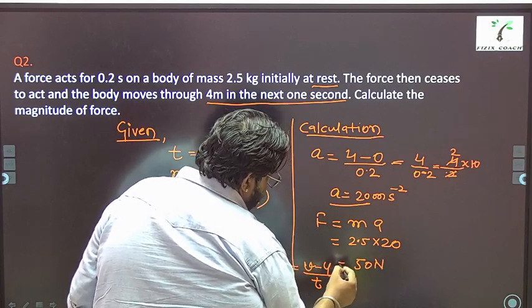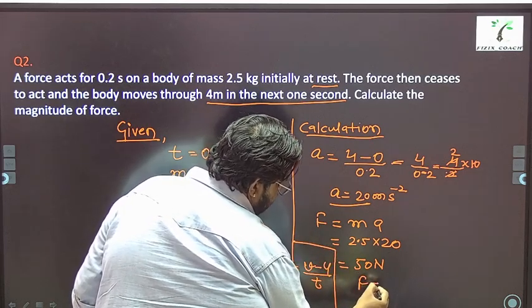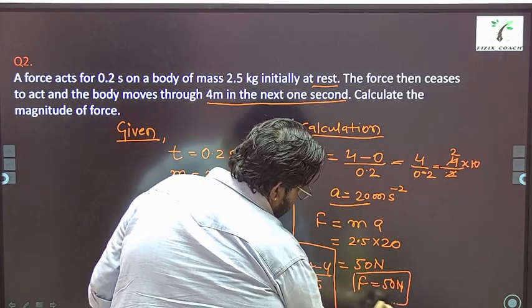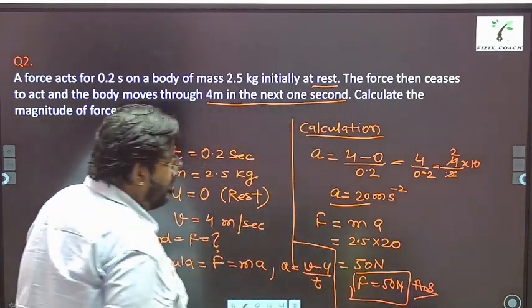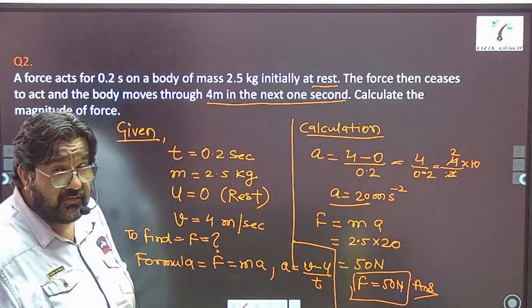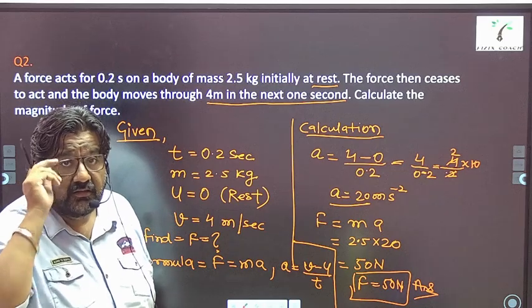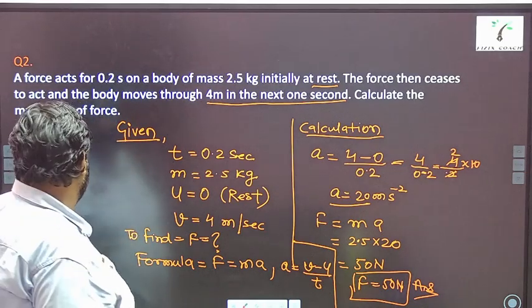And what will be the unit? Newton. So you can now write F equals to 50 Newton, and you can make a box and write answer here. Right? So this is the way of solving the questions. Right? You want to do one more? Alright, let's go for one more.